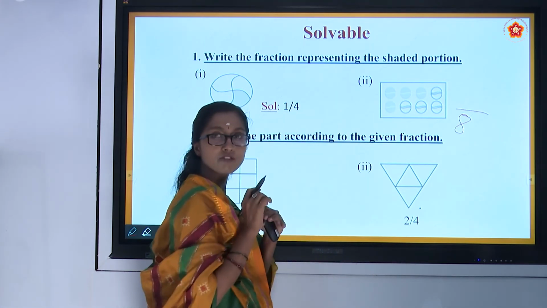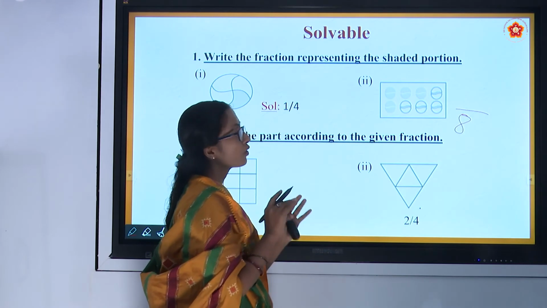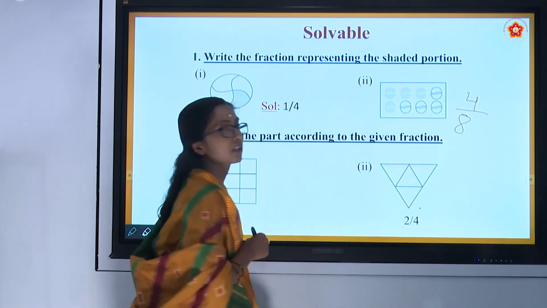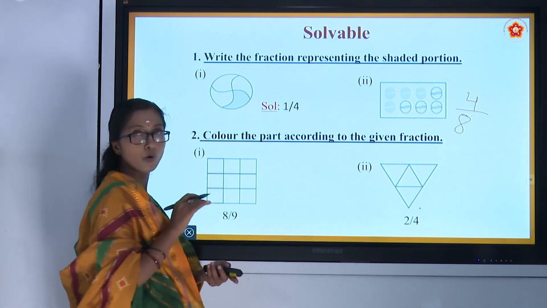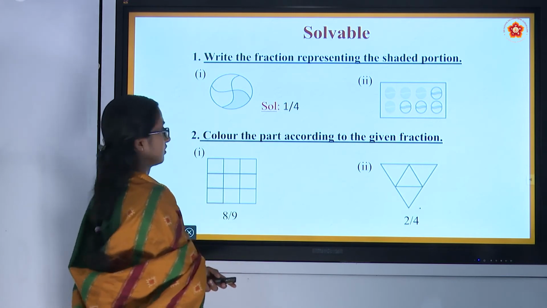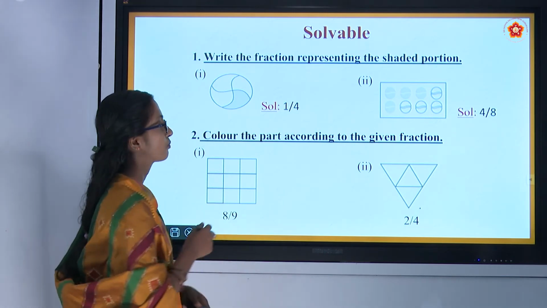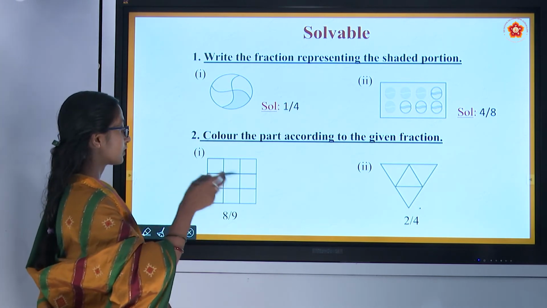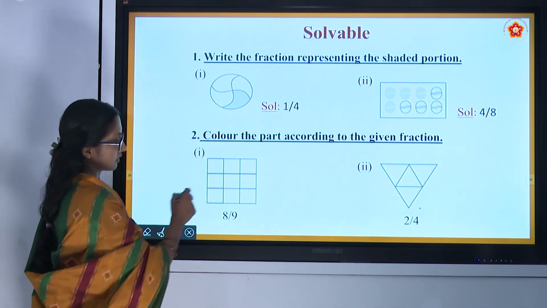How many parts of the 8 balls are shaded? Only 4 parts. 8 is a whole, 4 is the part which has been shaded. So, 4/8.